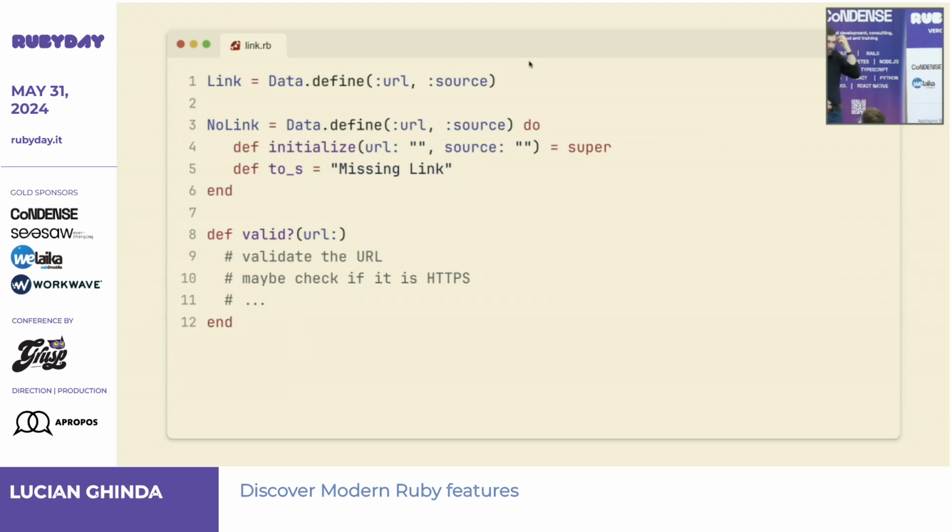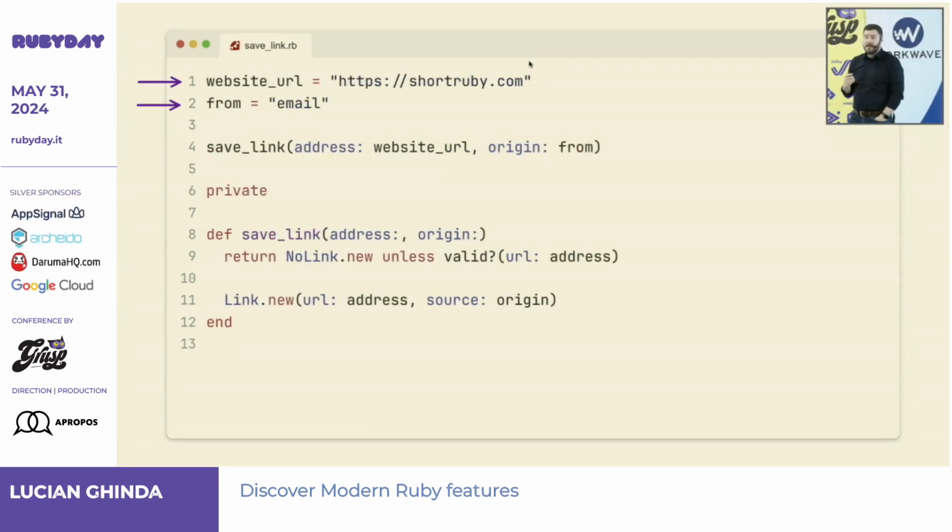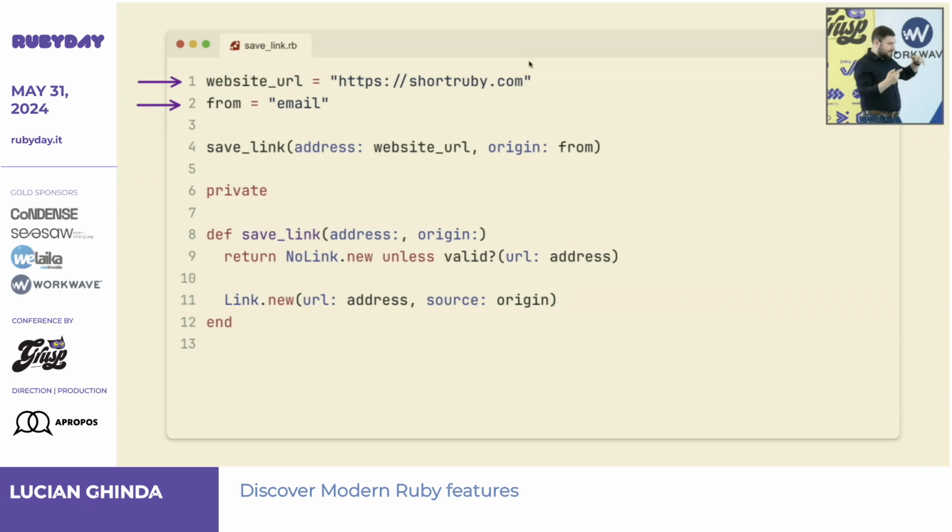Now let's take a more complex example. Let's say we have a link and a null object of that link with data defined, and some kind of validator for the URL. Let's say somewhere in the code, this is part of a class, but I did not put everything here. You're doing something like save link with some intermediate steps, but I made it a bit simpler here. Again, maybe this is written in different parts of the code in the same file, but using different names. Naming should always be standard and consistent for me. So let's look at it.